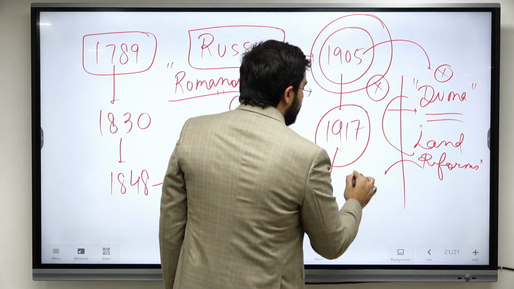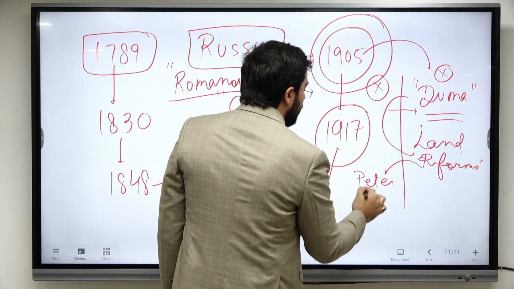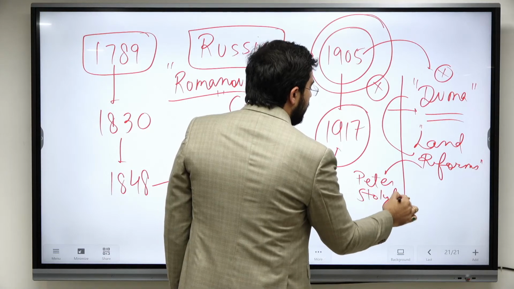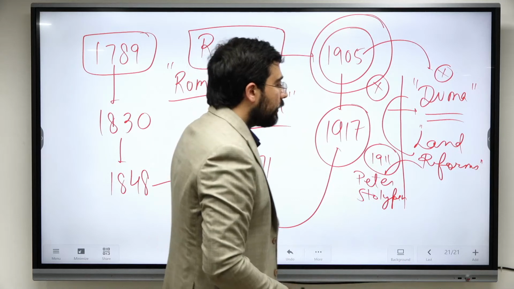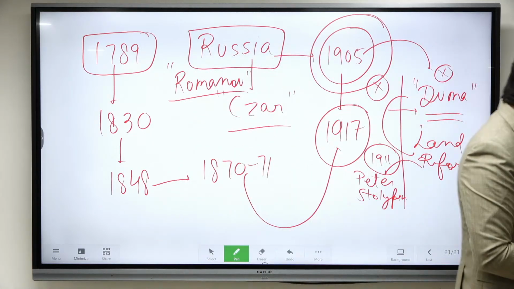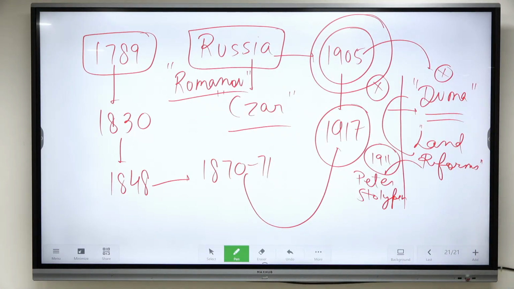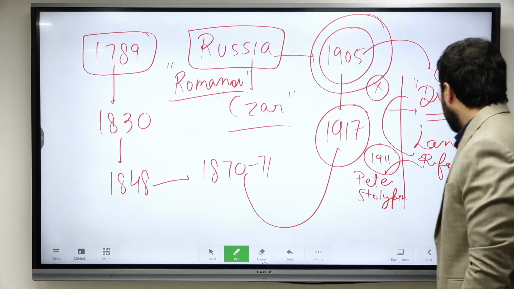They had one specific person, Peter Stolypin. He was enthusiastic about land reforms, but they failed by 1911. Okay, so they were suffering, they were suffering in all means. Because of these reasons,